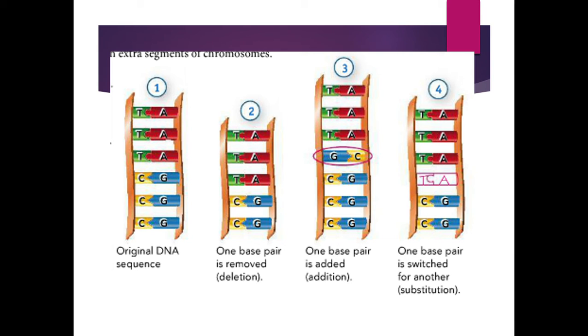And we can analyze number 3, and this time, not one pair was removed, but actually one pair was added. One more time, that can cause a change in the trait of the organism. Lastly, we have number 4, in which you can notice that you don't have 3 C's and 3 G's, but one of those paired bases is substituted by a letter T and a letter A. One more time, what is all of this going to cause in the organism? They are going to generate a modification in the traits of the organism.